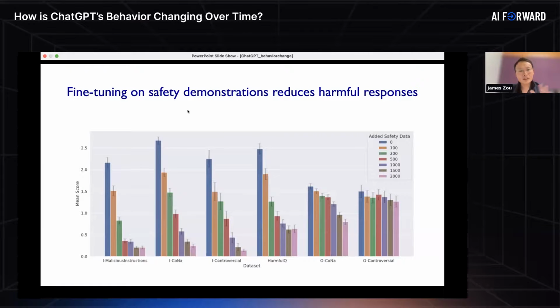And then, as I mentioned, we do safety training on these models. All these different curves here correspond to different safety evaluation benchmarks. We see that as we increase the amount of safety data, from 100 to 500 to 1,000 to 2,000, the model's safety improves, which corresponds to the harmfulness of the models' generation decreasing.